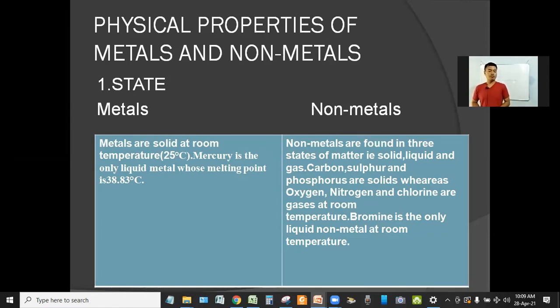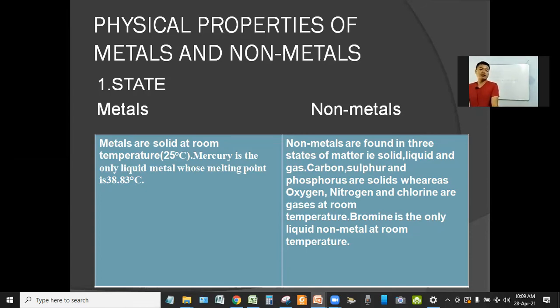Now let's see for metals. Metals are solid at room temperature, that is 25 degrees Celsius. Most metals like iron, copper, aluminum, gold, are solid at room temperature. But mercury is a metal that is liquid at room temperature, that is 25 degrees Celsius.